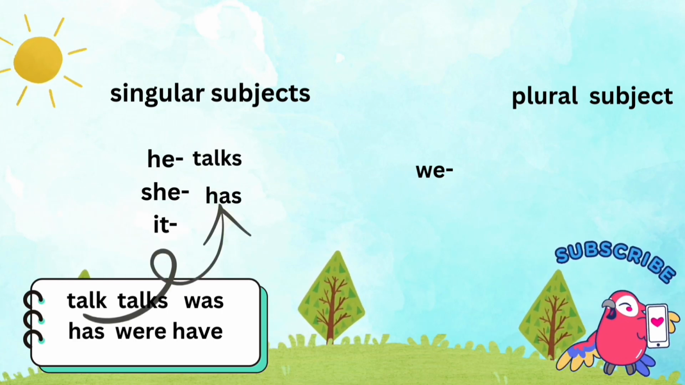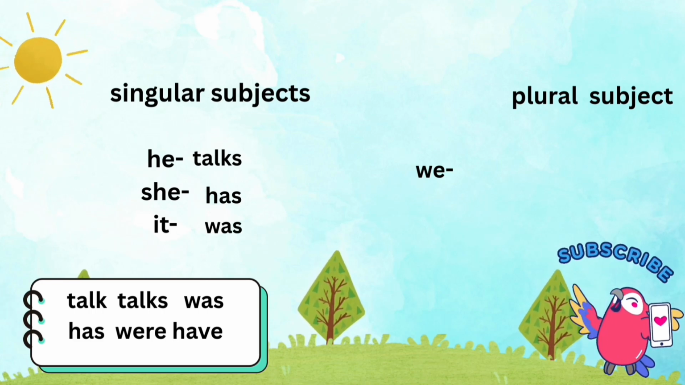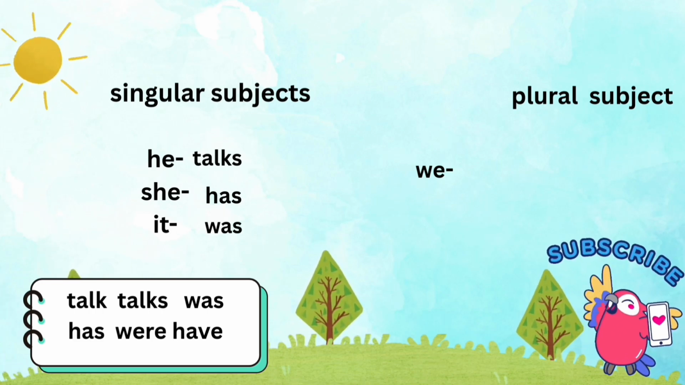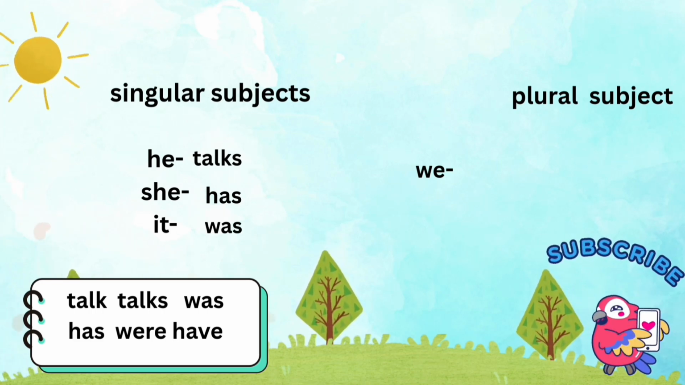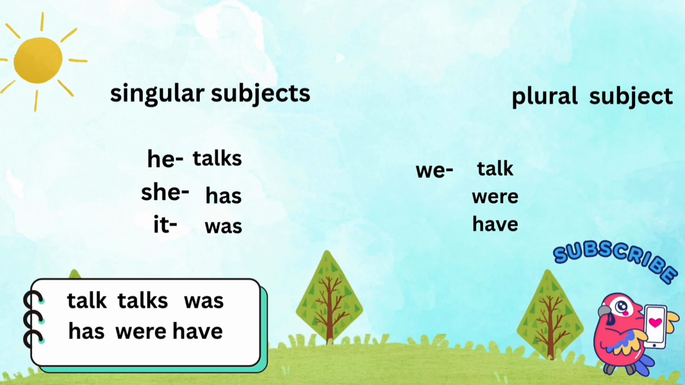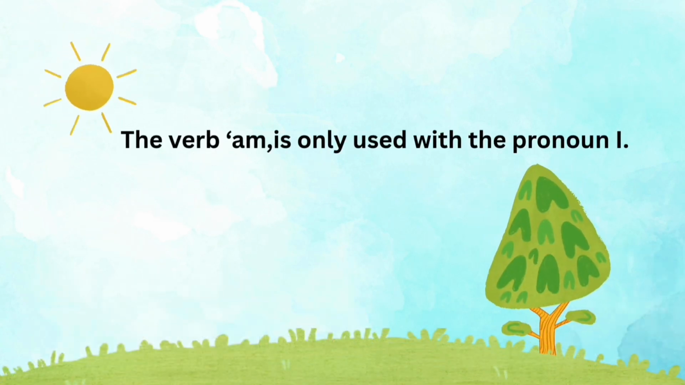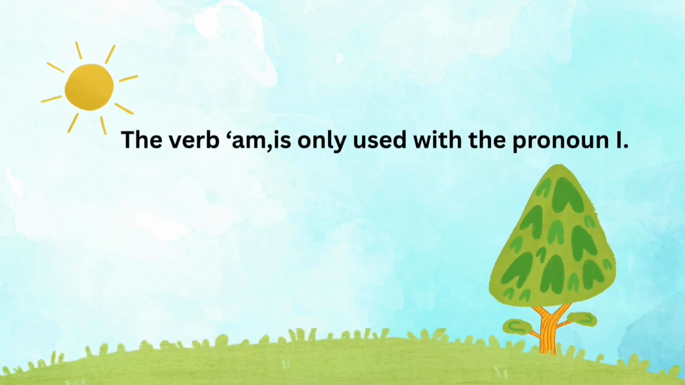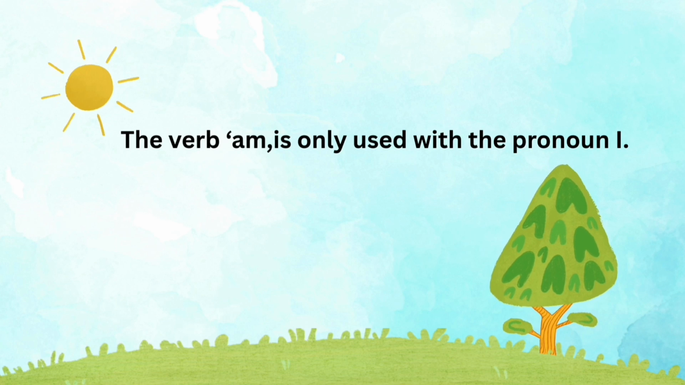With singular subjects, as in he talks, she has, it was, a singular verb would go. And with plural subjects, as in we talk, we were, we have, a plural verb would go. The verb am is only used with the pronoun I.